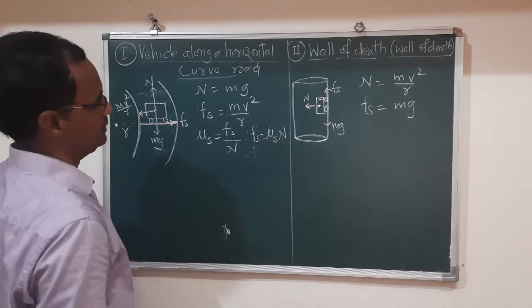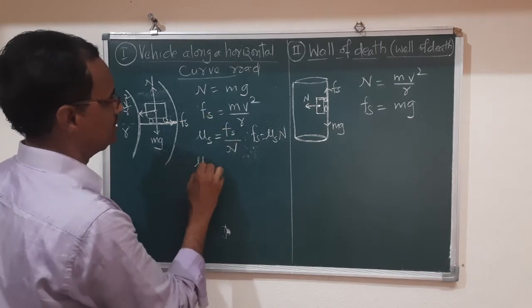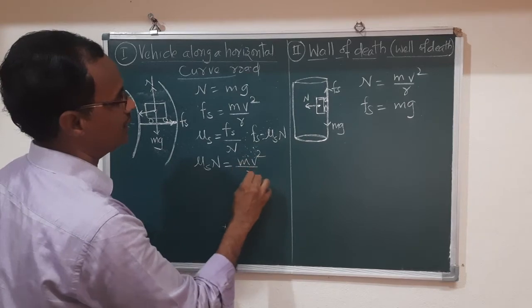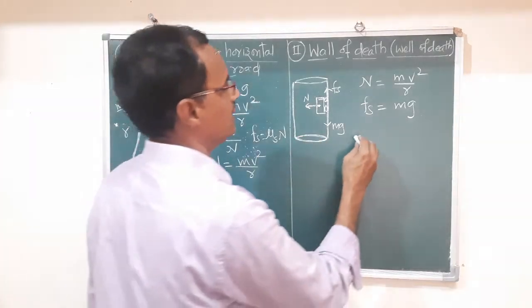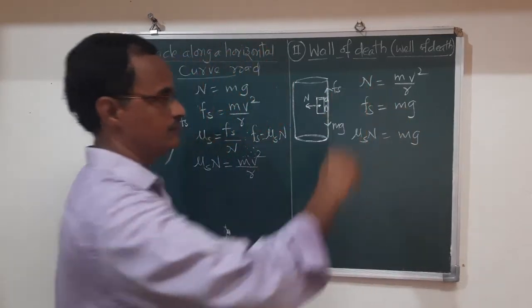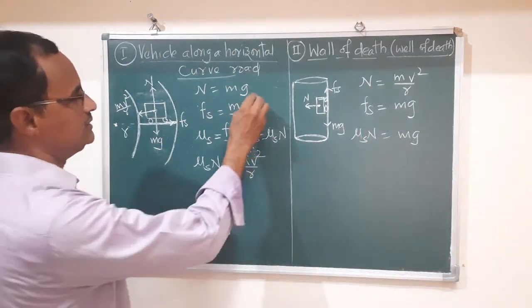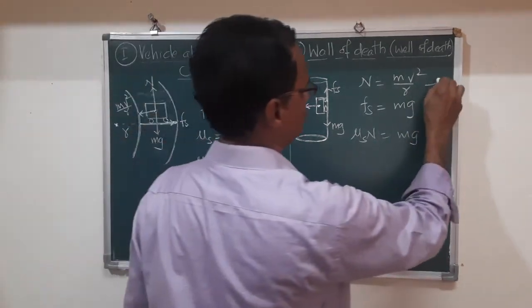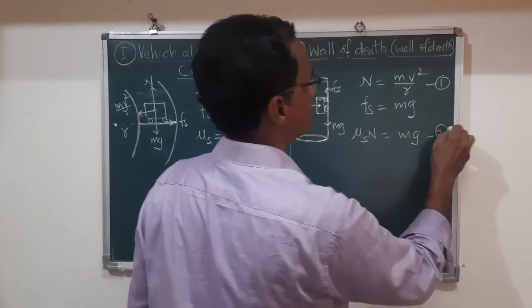mu s into n. Now this equation can be written as mu s into n is equal to mv square by r. Similarly here we can write mu s n is equal to mg. Now this is equation 1, and this is equation number 2.